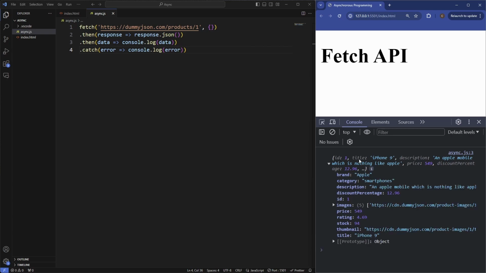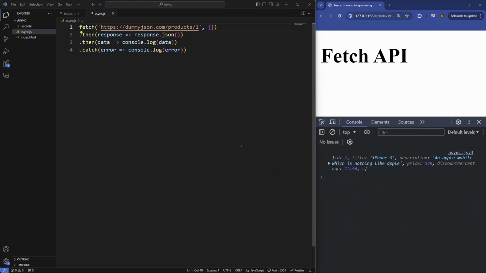So it's basically just some information about the iPhone 9, so you've got the description, you've also got the ID, you've got some images, you've got the pricing, you've got the rating, and now that we have this data object we can use these values in any way we want. So for example, if we wanted to create a website which displays loads of products with a bunch of information, we can now do that using the Fetch API, and it really is that simple to use. And that's how we send a GET request using the Fetch API. And now again, as I mentioned, we can now display this data in the HTML.